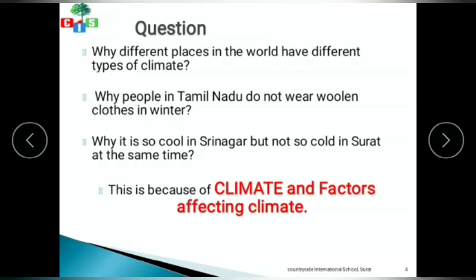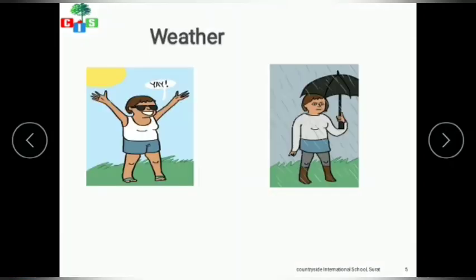And do you know that the life of the people, their food habits, their clothes and their belongings are also affected by the climate? So let's study more about this climate. Look at this picture. What does this picture describe? It shows two types of weather. One is sunny, the other is rainy.